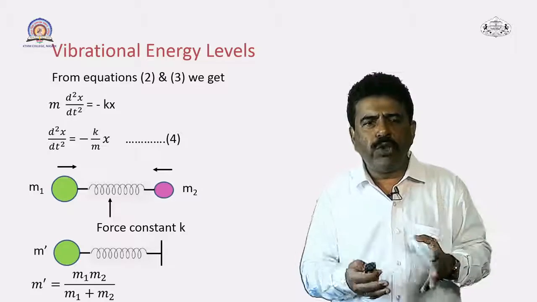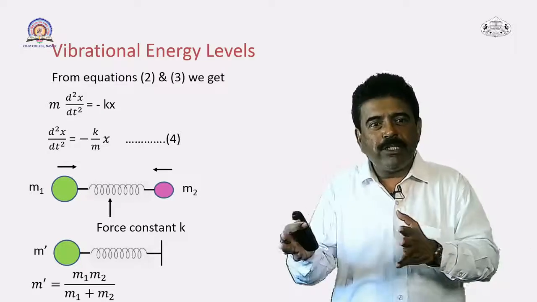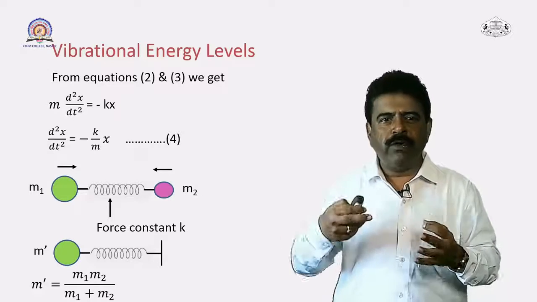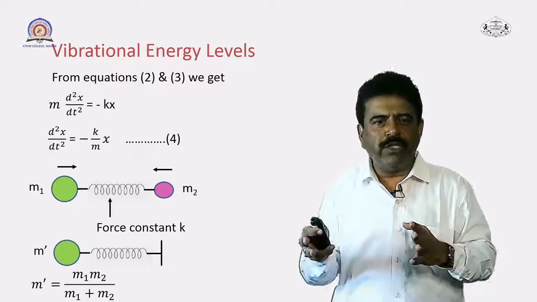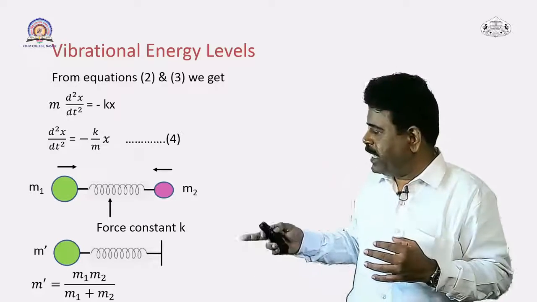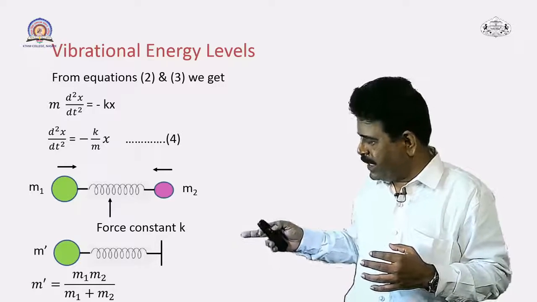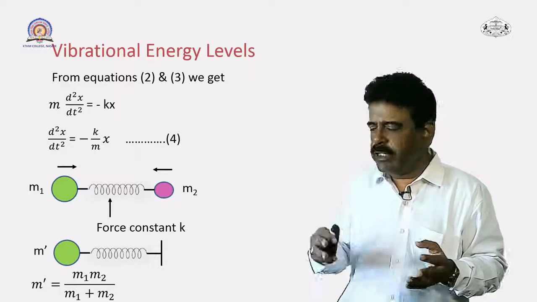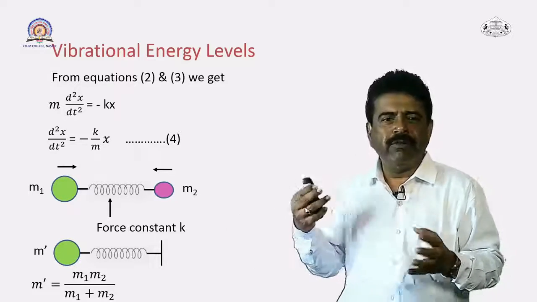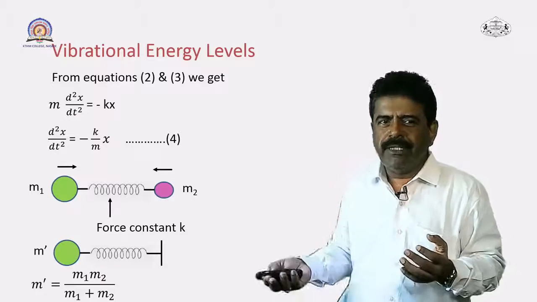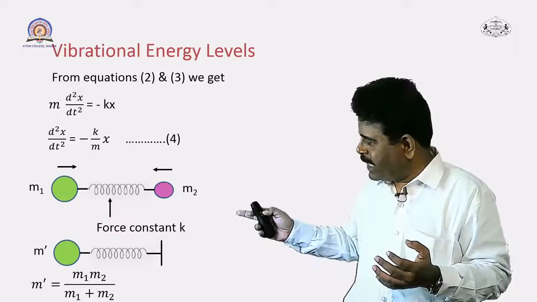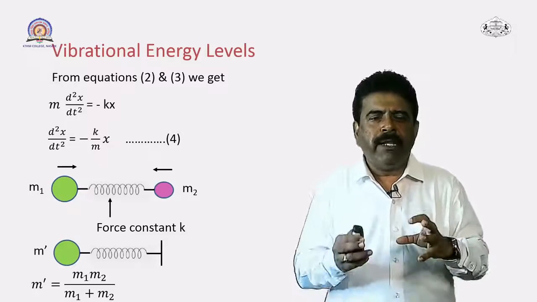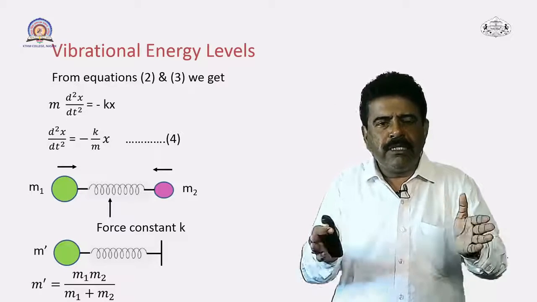Now from equations 2 and 3, if you equate these two forces, that is F equal to minus kx and F equal to m into d square x by dt square, what you get is m d square x by dt square equal to minus kx. If you rearrange the terms and take m to the right hand side, d square x by dt square is equal to minus k upon m into x. Let this be equation 4.